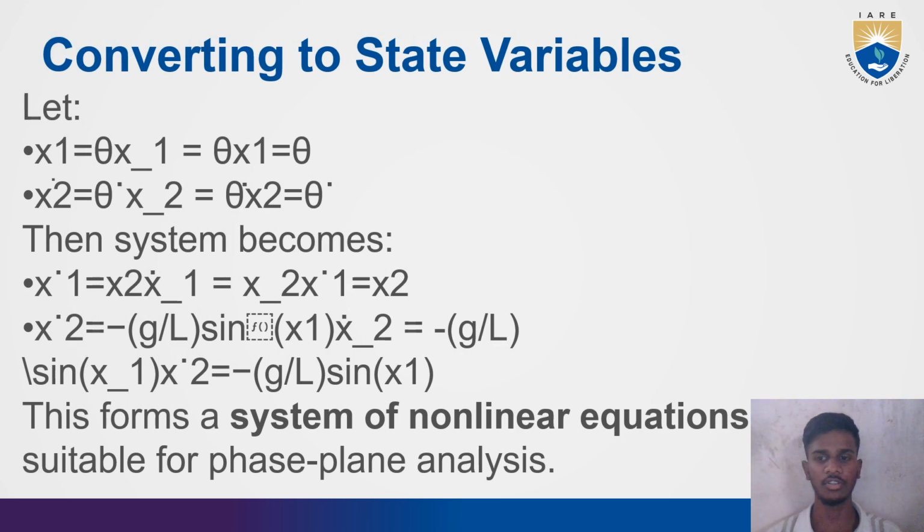Converting to state variables. Let x1 is equal to theta and x2 is equal to theta dot.